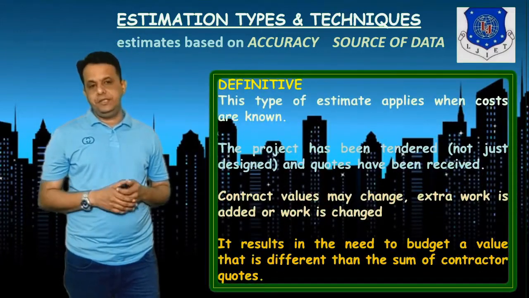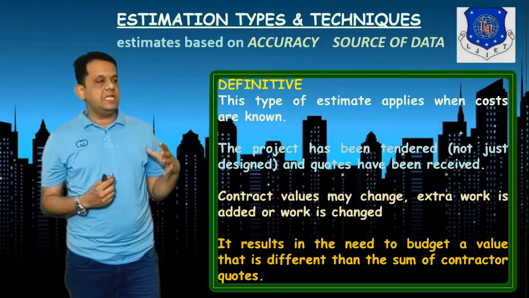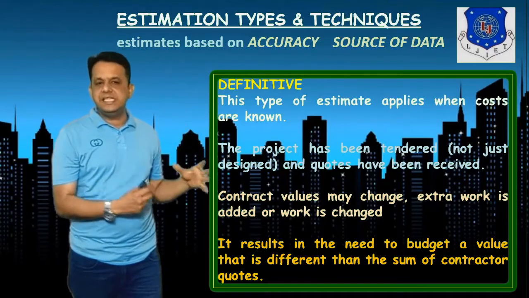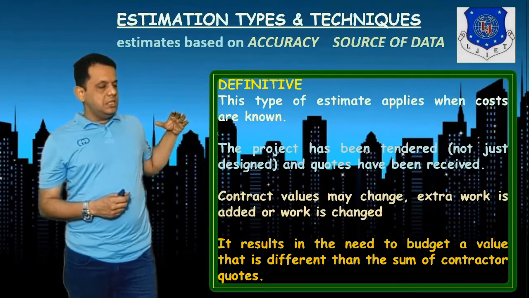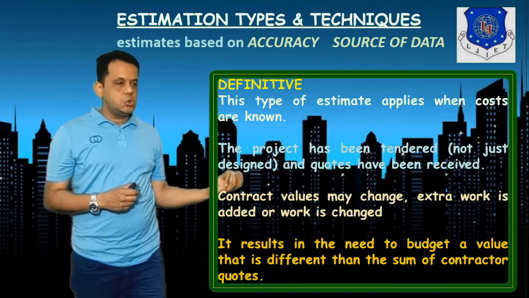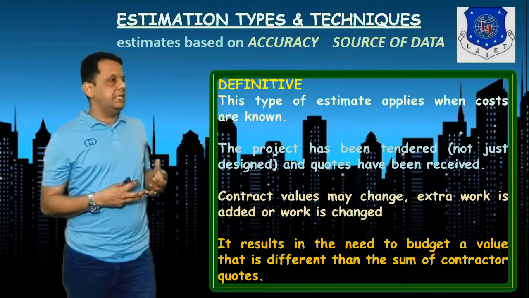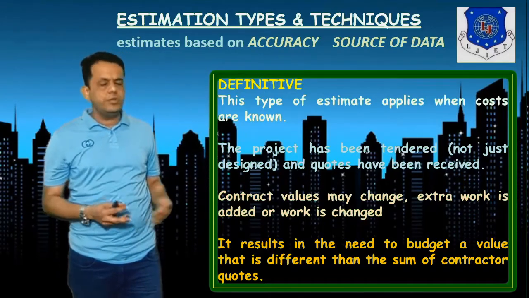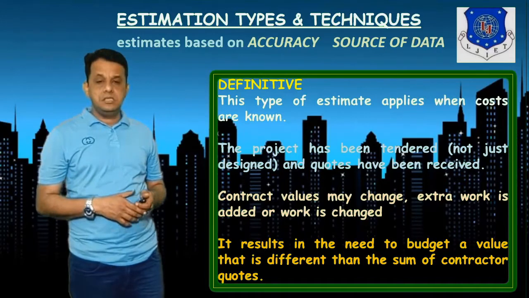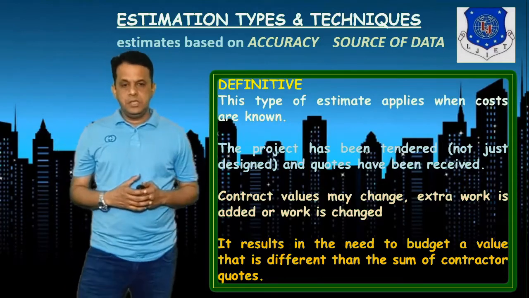The next is definitive. This type of estimate is applied when costs are actually known. Like if you are starting with, say, one product, say hand sanitizer, and you have known the cost, which can be average, starting with a small switch, the available sensors and mechanical casing, and then what will be the marketing cost and in what area you are going to do that. All these costs are known. Then this definitive kind of estimation can be done.